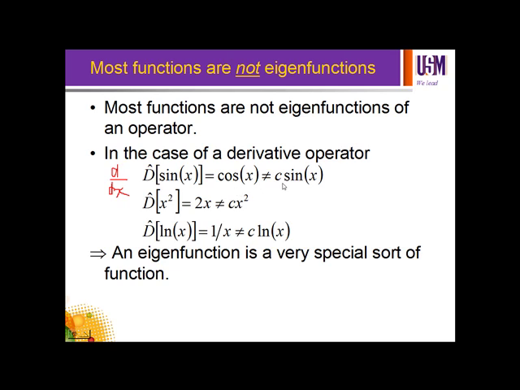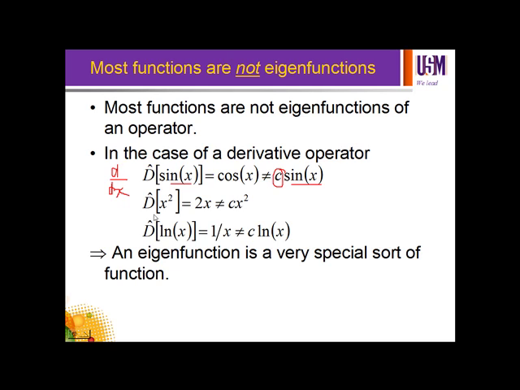Remember that as a condition for an eigenfunction, the function should be in the square bracket on the left, and it should be on the right. If here is sine, this one should be sine with a number there, a real number or a complex number. But when you carry out this differentiation for sin x, what you get is cos x, which is not c sin x. So sin x cannot be called an eigenfunction, and cos x cannot be called an eigenfunction either.